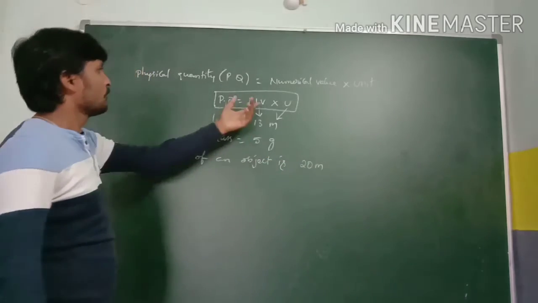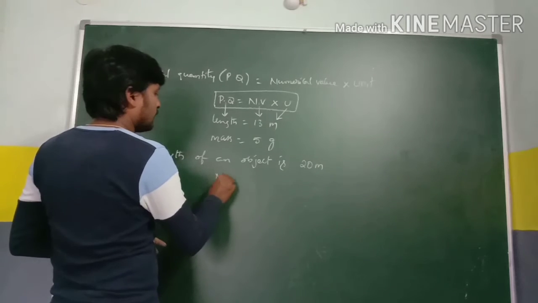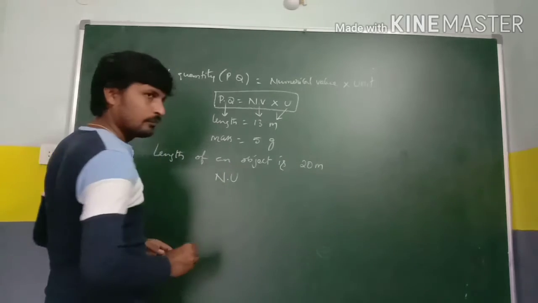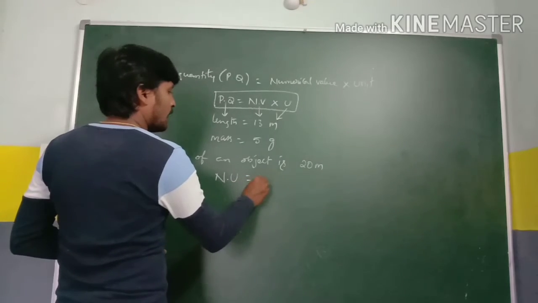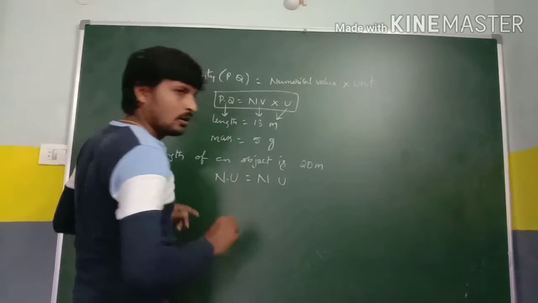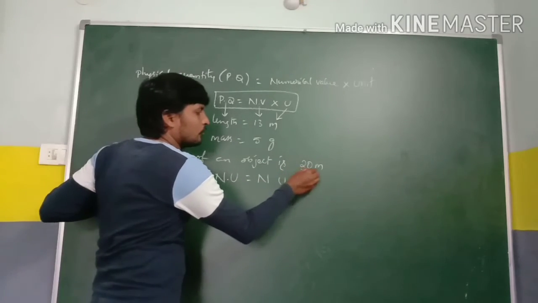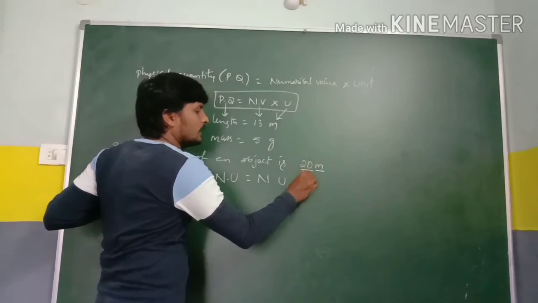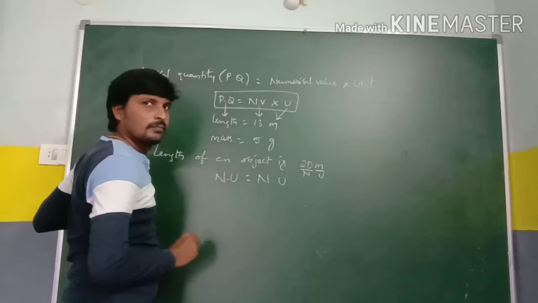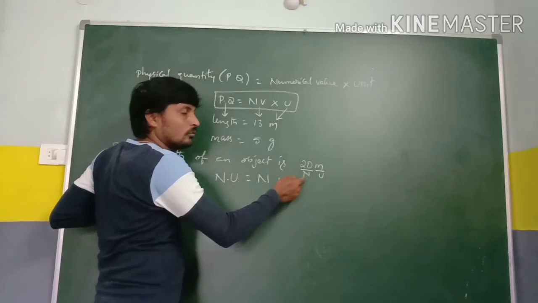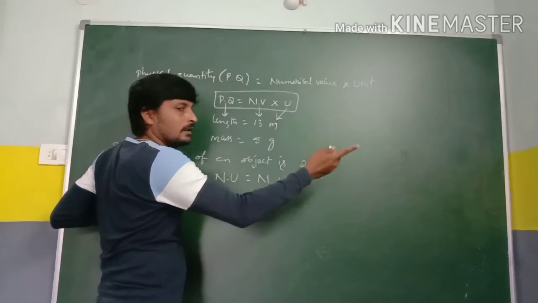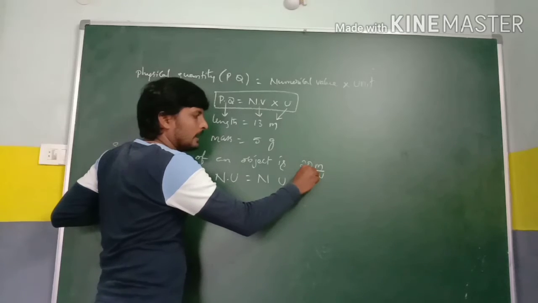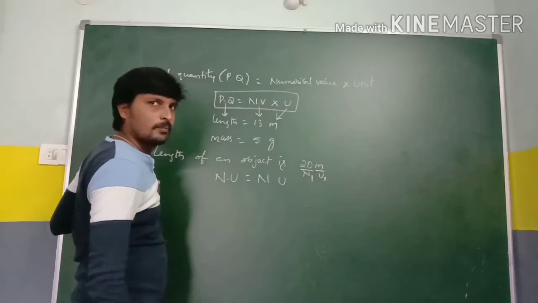From the above equation, numerical value into unit is equal to n into u. Here in 20 meters, 20 is n and meter is the unit. This is the first value which is to be converted, so I mark it as n1 u1.